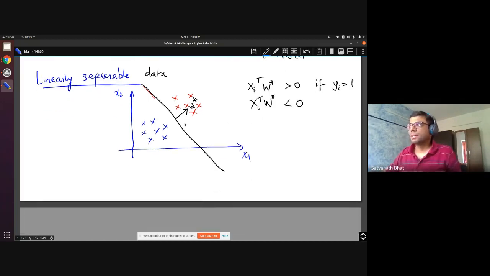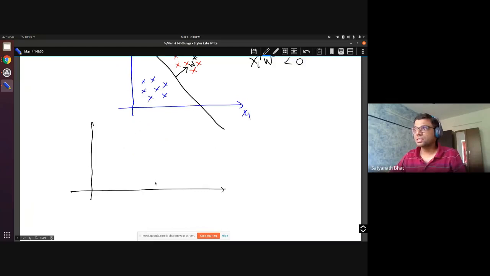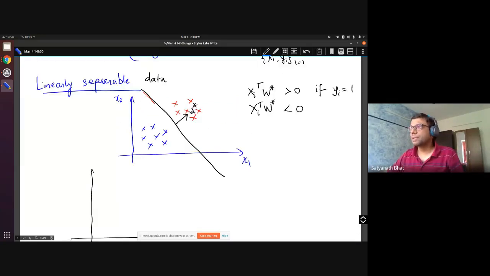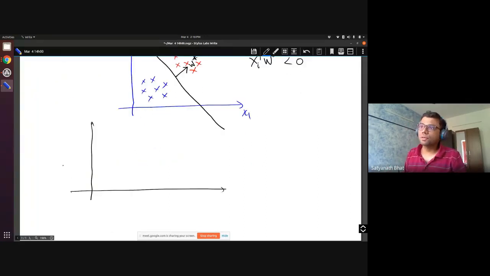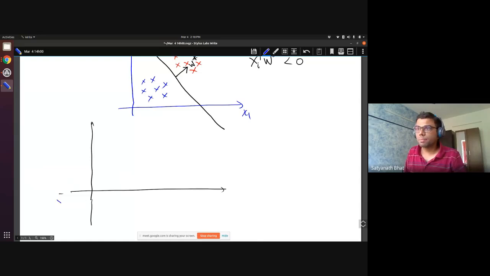But in terms of augmented features, even though the x have multiple dimensions and I have just drawn 2 dimensions as a representation, in the case of augmented features, your classifier, the separating hyperplane, will pass through the origin. This is the same problem, but I am writing it in terms of the augmented features, which means I have added